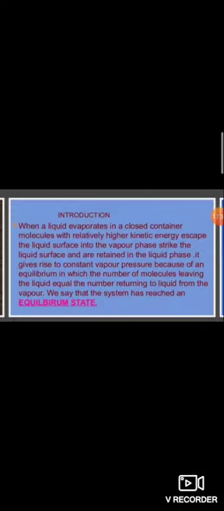We know that it is physical equilibrium when a liquid evaporates in a closed container. Molecules with relatively higher kinetic energy escape the liquid surface into the vapor phase, strike the liquid surface and are retained in the liquid phase. It gives rise to constant vapor pressure because of an equilibrium in which the number of molecules leaving the liquid equals the number returning to the liquid from the vapor. We say that the system has reached an equilibrium state.